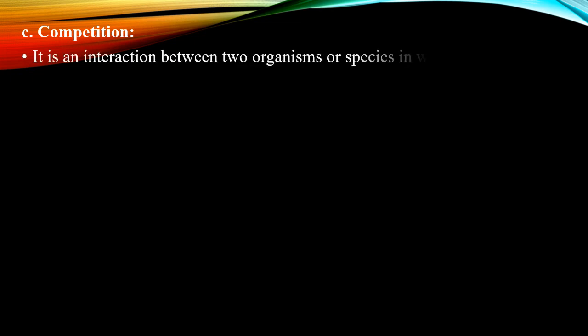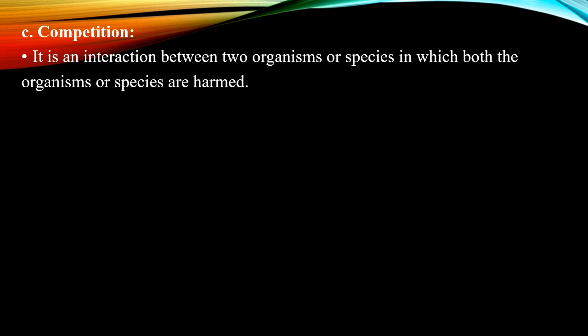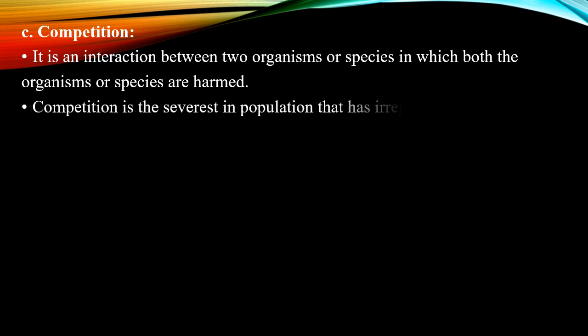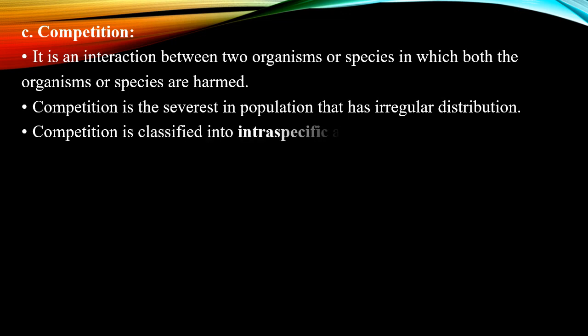Now let us see the next negative interaction, competition. Competition is an interaction between two organisms or species in which both the organisms or species are harmed. The competition will be severe among populations that are irregularly distributed. Once again, competition is classified into intraspecific and interspecific. Now we are going to see about the intraspecific competition.